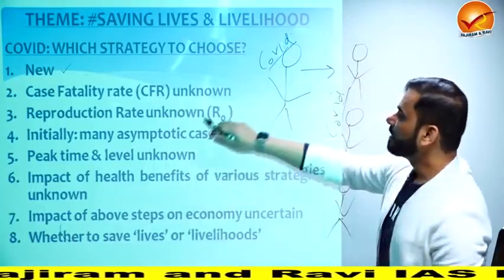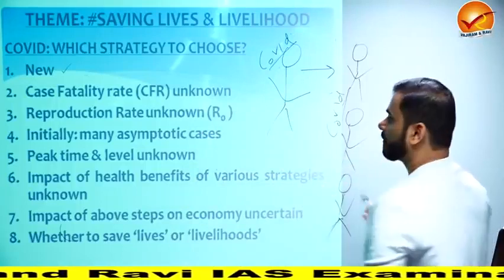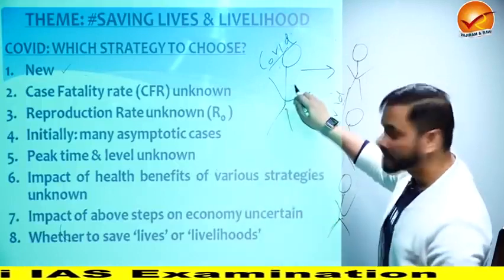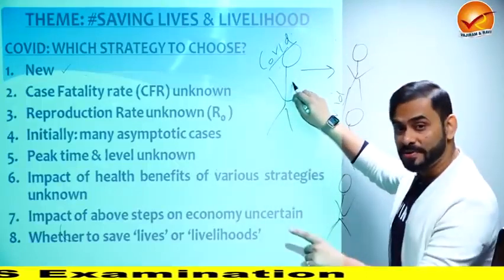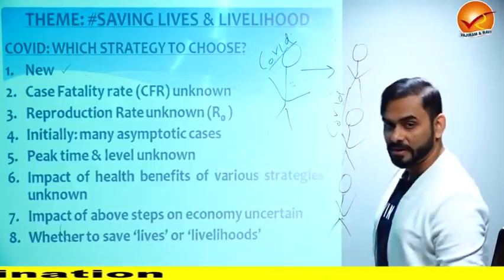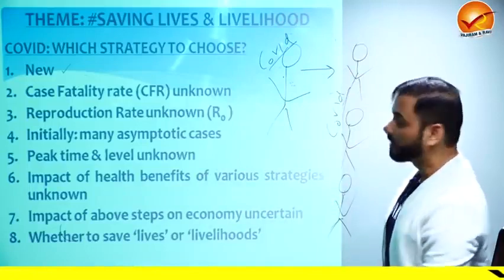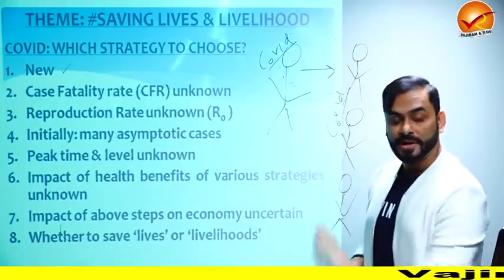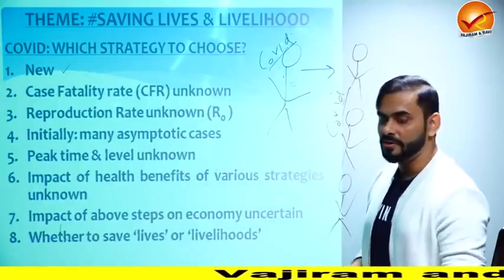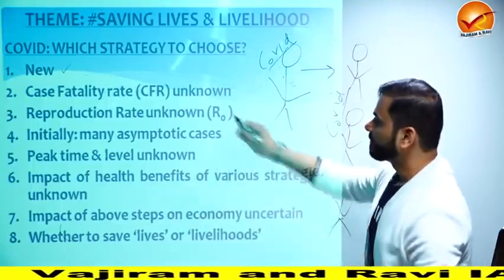So what do you mean by reproduction rate? In the case of COVID or a disease which is transmitted, it means that if one person has it, how many persons is he going to infect? That is called the reproduction rate. So if one person infects 3 people, the reproduction rate is 3. This was unknown. We had no idea. Why? Because the symptoms were not very evident. We did not know what the symptoms are, and sometimes the symptoms were not even showing. So these were the problems.